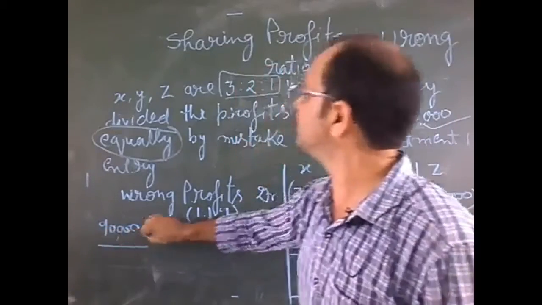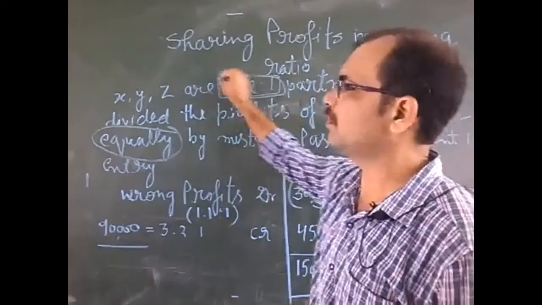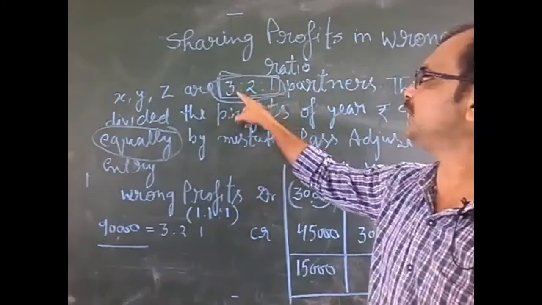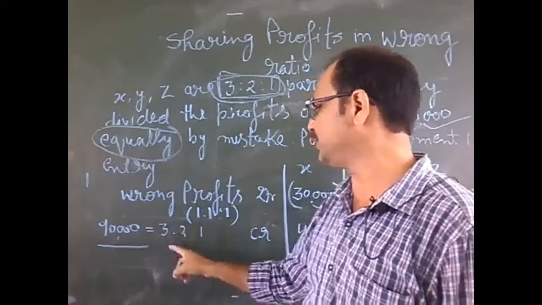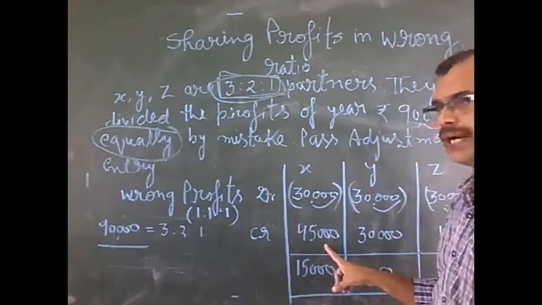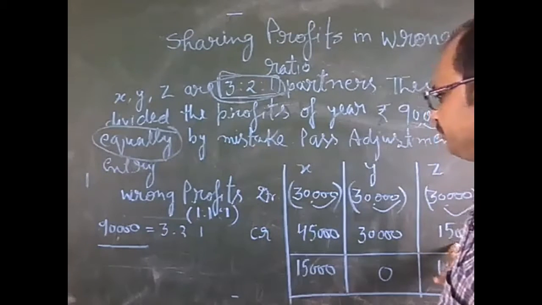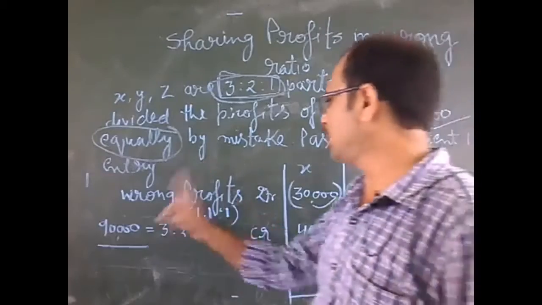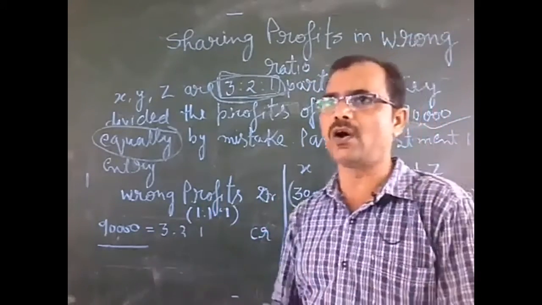90,000 will be divided into the earlier decided profit sharing ratio. What was the profit sharing ratio? 3:2:1. Now we will divide 90,000 into 3:2:1. The amount will come 45,000, 30,000 and 15,000. Always, wrong profits will be debited because they are wrong.